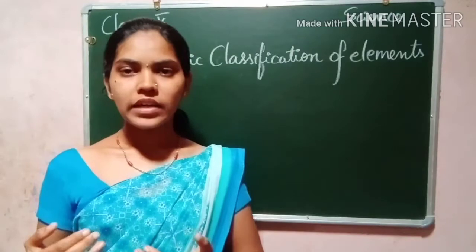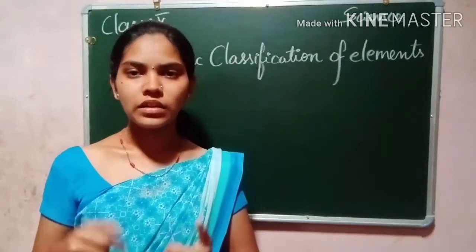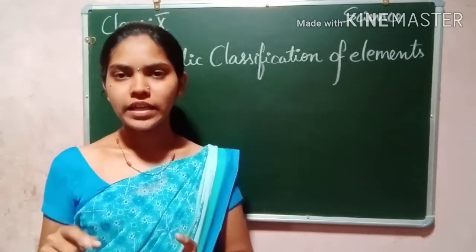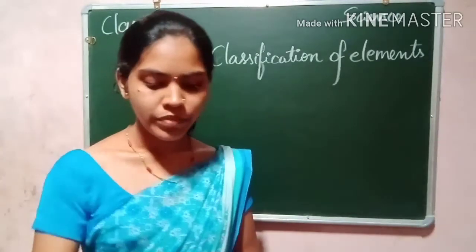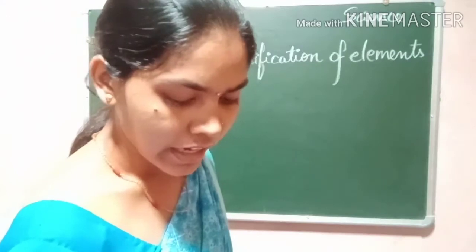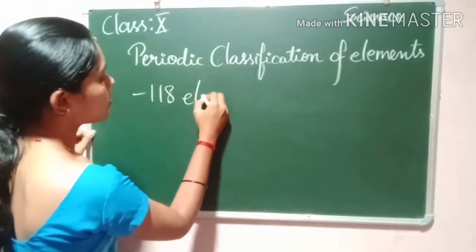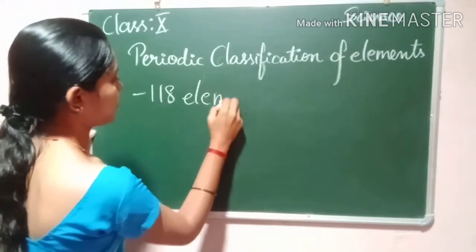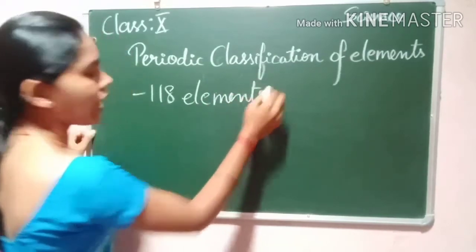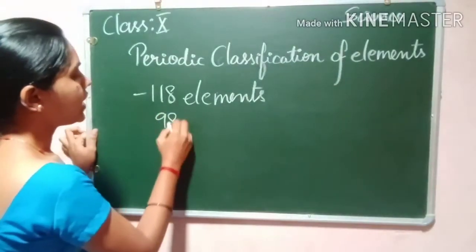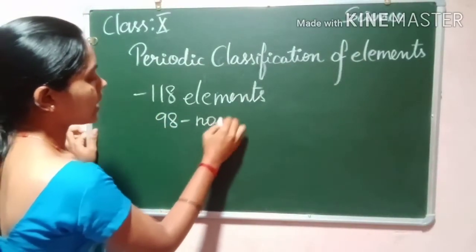The scientists have discovered that in the present era there are almost 118 elements known to us. These are discovered by the scientists. Out of these 118 elements, only 98 exist in nature.